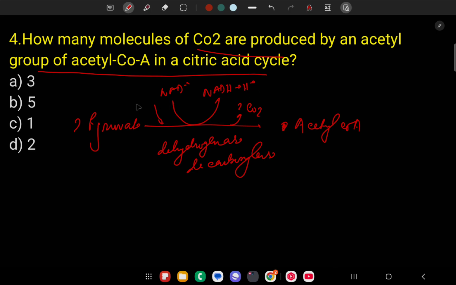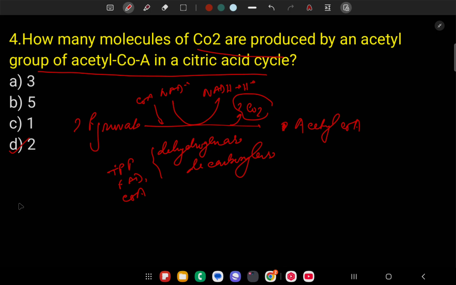And what is the prosthetic group for this enzyme? Thiamine pyrophosphate, FAD, CoA, coenzyme A, etc. So here only two molecules of CO2 are produced during this conversion.